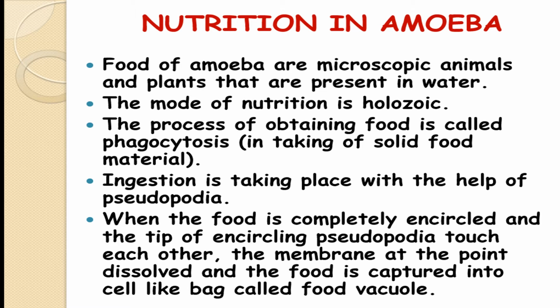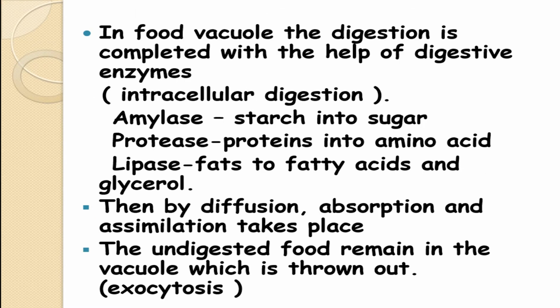Now these pseudopodia form the food vacuole. Then these food vacuoles have some digestive enzymes which help in intracellular digestion. After the digestion, the complex substances are converted into simple particles.